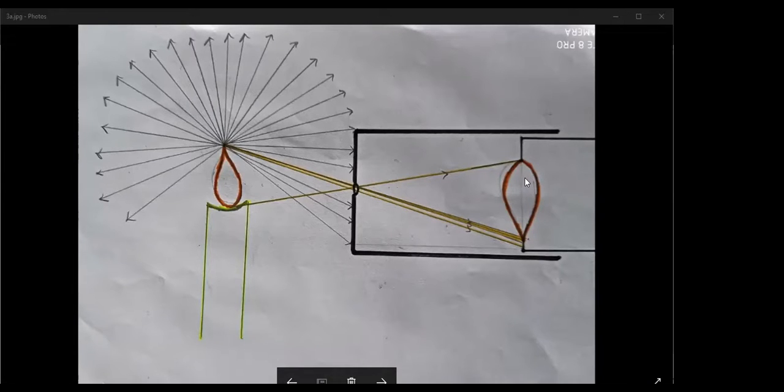When I say screen, if some of you could not make out, that is the inside box where you kept the butter paper. So the ray from the top portion of the flame goes and hits the bottom part of the screen, not above the middle part of the screen. Okay, that's what is going on here.